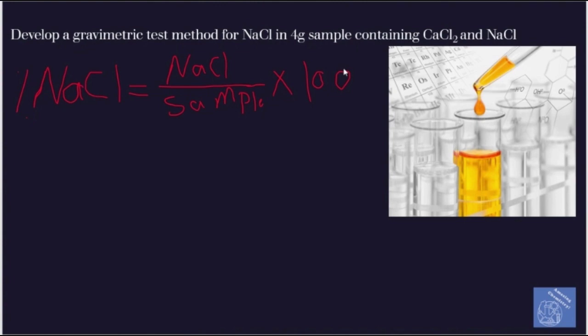The question is, what is the best instrument to determine the mass of any chemical substance? Of course, it will be the analytical balance. But we have a problem here. You can't measure the mass of the sodium chloride on the analytical balance because it's already mixed with calcium chloride. So we should first find the best separation method to separate the calcium chloride and sodium chloride.